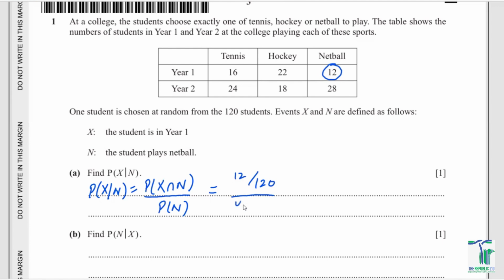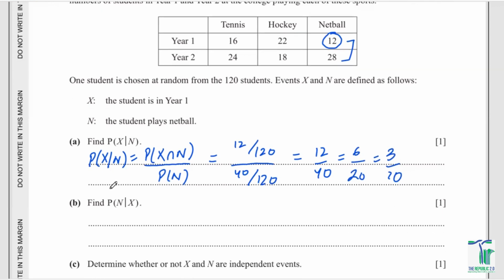That has to be 40, because 12 plus 28 is 40. 40 divided by 120. Dividing, 12 upon 120 over 40 upon 120 simplifies to 3 upon 10. So that could be the final answer.